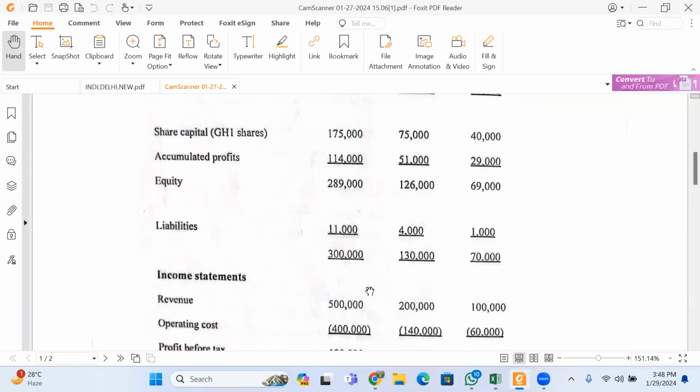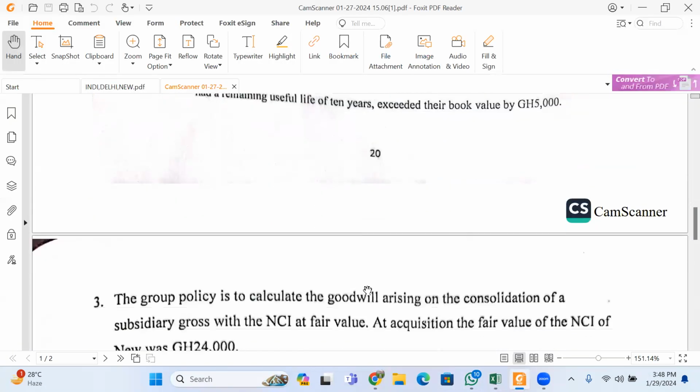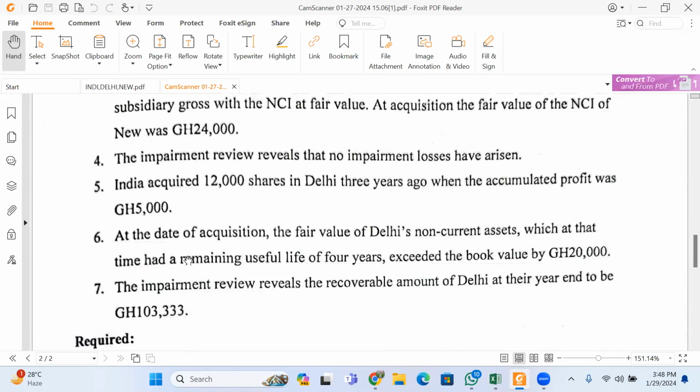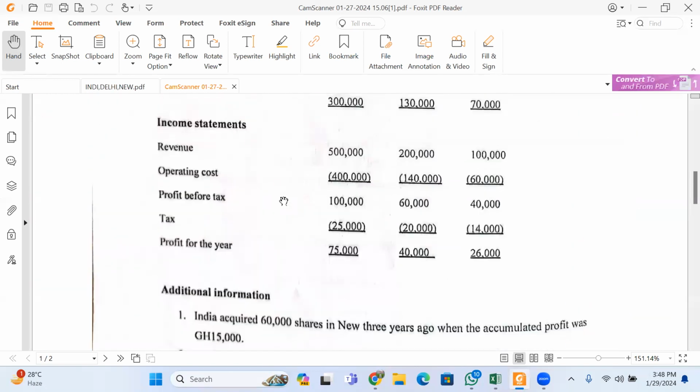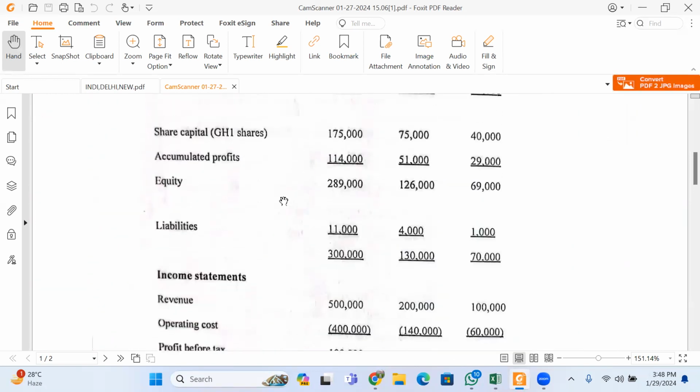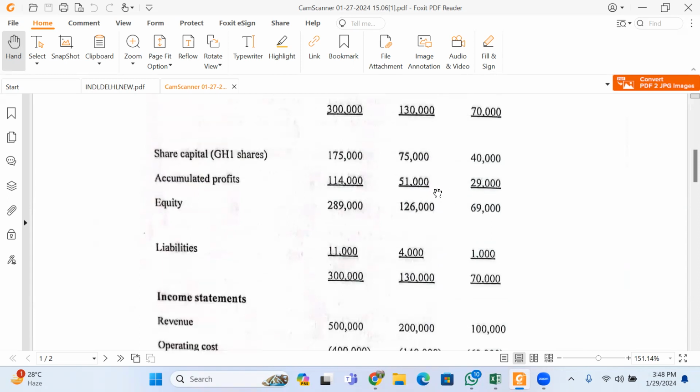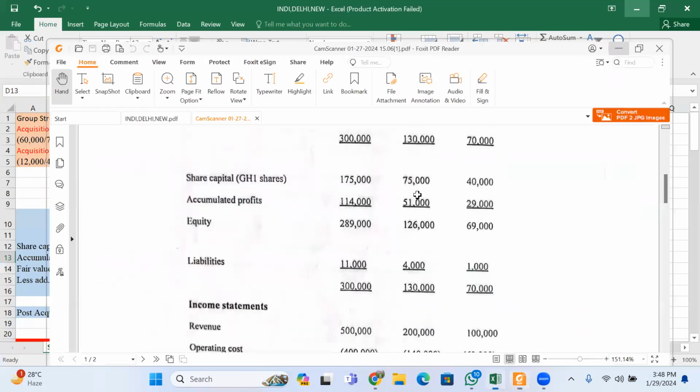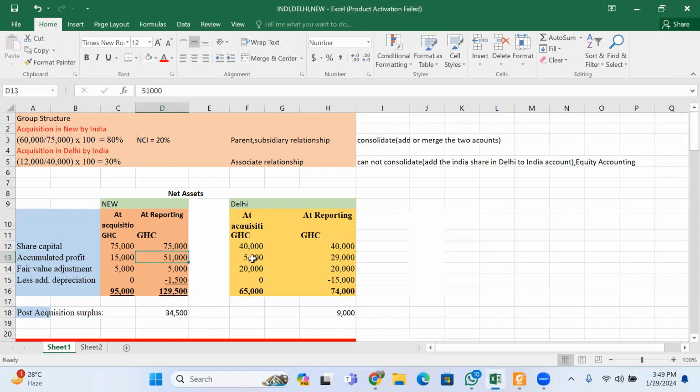I come here, I do the same for Delhi. At the time Delhi is being acquired, its income surplus was 5,000. That's it here. At the date of reporting, Delhi's income surplus is 39,000. So I come here, at the date of acquisition is 5,000. At the date of reporting is 39,000.